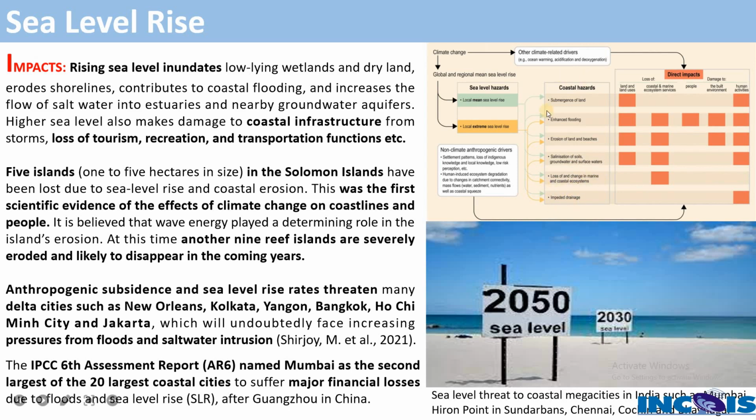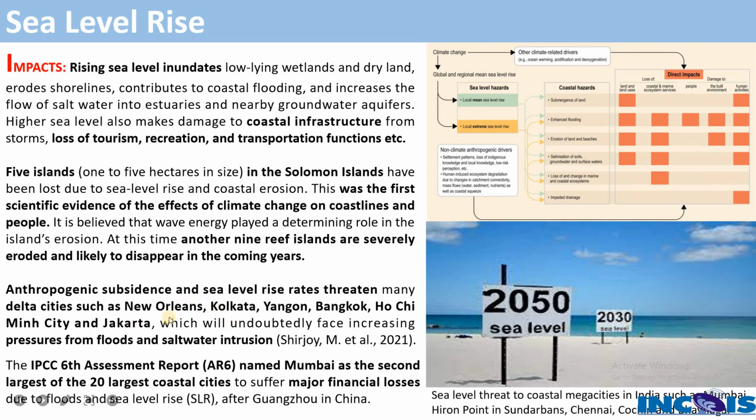So we have these many impacts, and one more study says that anthropogenic subsidence, which I told you about in the last slide, the going down of the land, and sea level rise always threaten many delta cities such as New Orleans, Kolkata, Yangon, Bangkok, Ho Chi Minh City, and Jakarta.